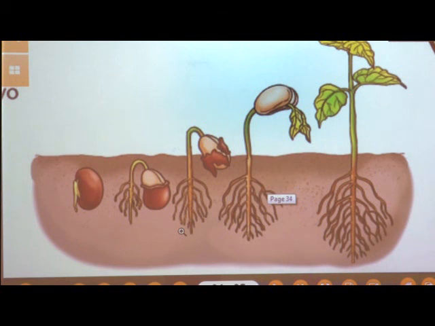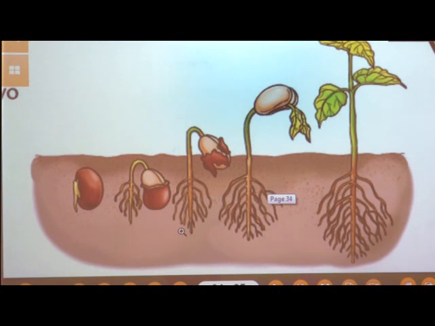Mostly we find the seeds inside the fruit, and they are in different shapes and sizes. We can see so many types of seeds around us. For example, we see seeds of mango, seeds of papaya, seeds of custard apple, etc.